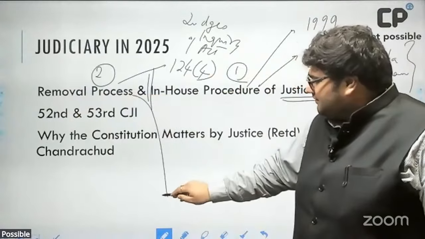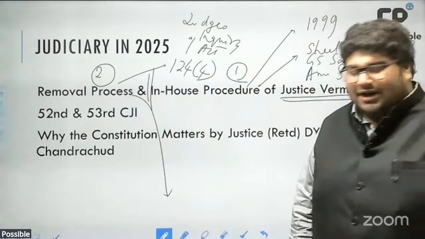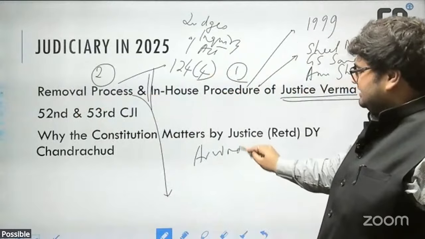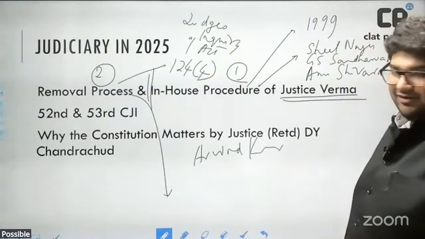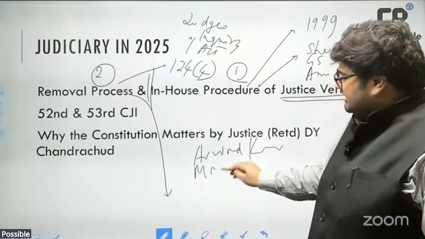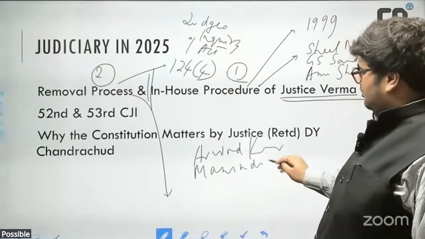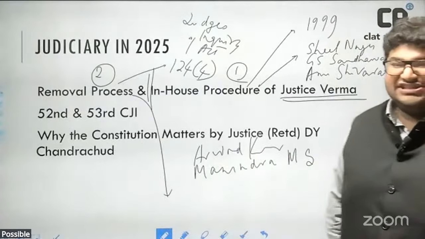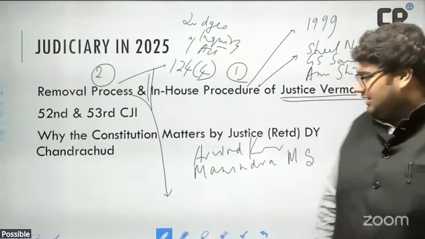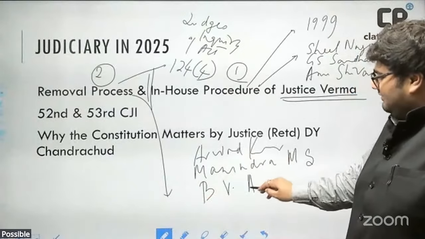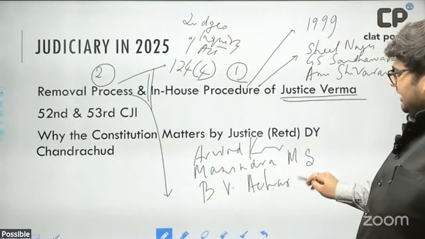Okay, so as per this removal process, as per the details of the Judges Inquiry Act, a 3-member committee was formed. Okay, what is that 3-member committee? Number 1, it has Justice Arvind Kumar of the Supreme Court. It has Justice Manindra Mohan Srivastav, Chief Justice of the Madras High Court, and finally, Senior Advocate B. Vasudev Acharya.